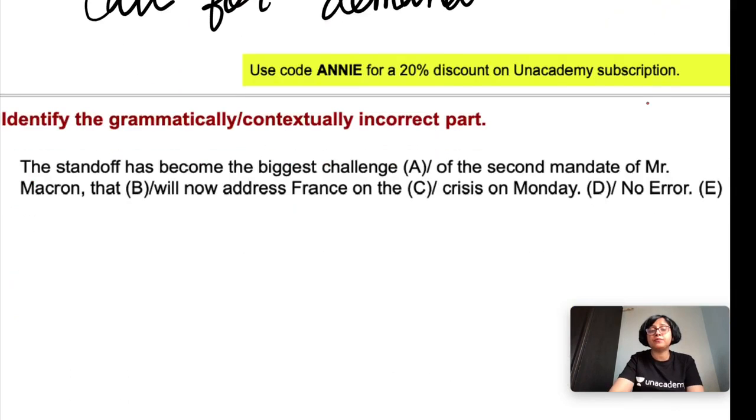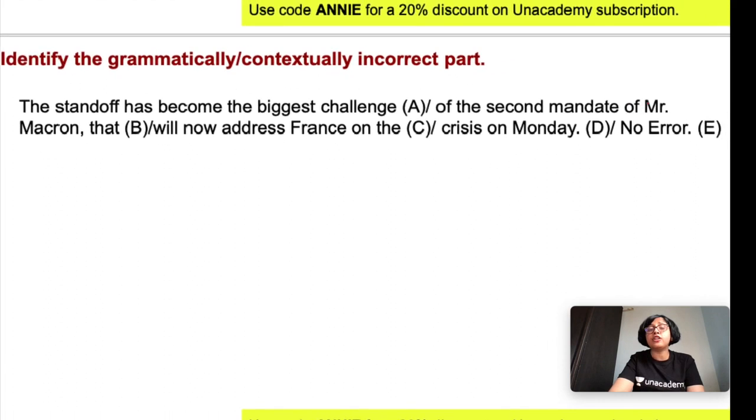Next question. The standoff has become the biggest challenge of the second mandate of Mr. Macron, that will now address France on the crisis on Monday.